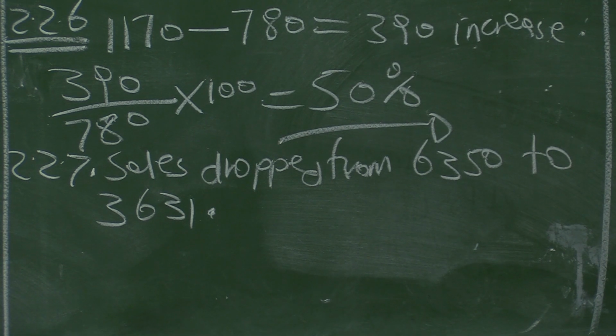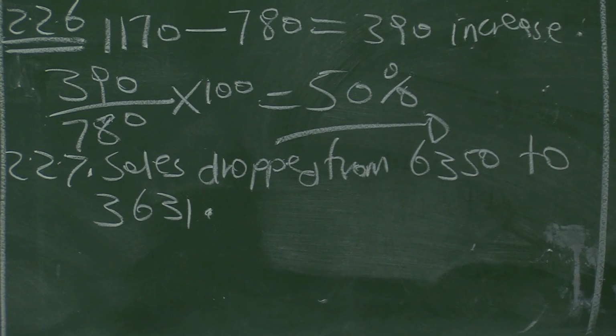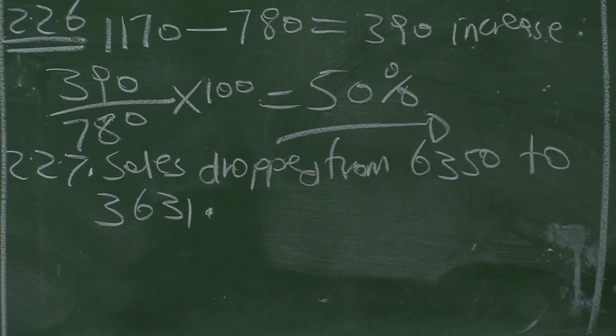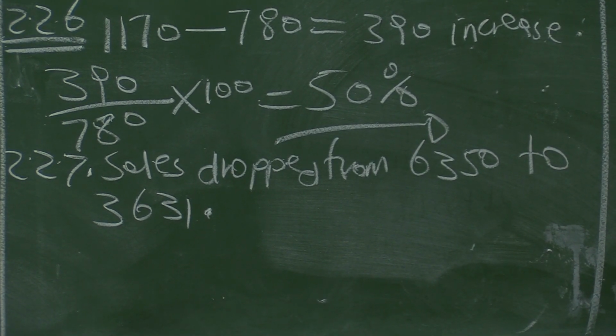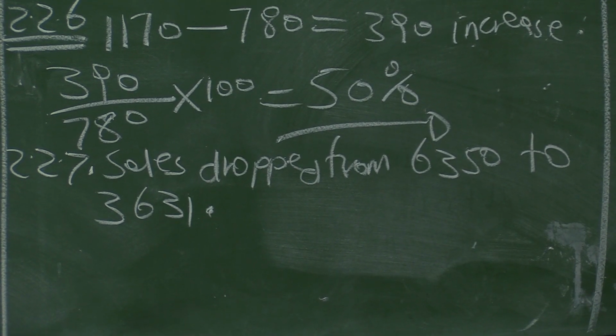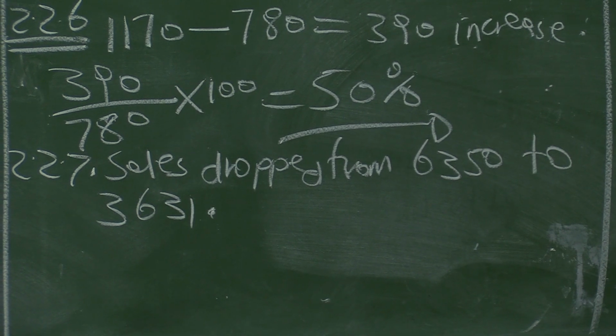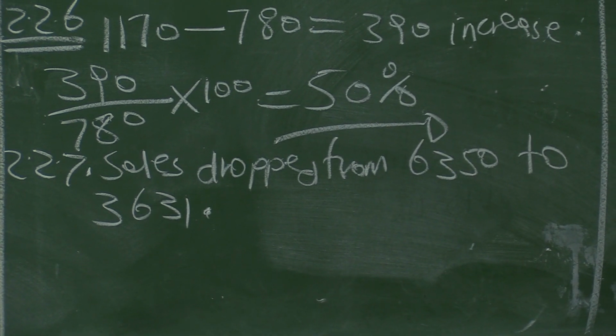We needed 3,750 units to break even, but we have only sold 3,600. We have sold less than the break-even point. Let's calculate: 3,750 break-even point, because this is the minimum number of units that must be sold. But this business has only sold 3,631. So 3,750 minus 3,631 is 119.